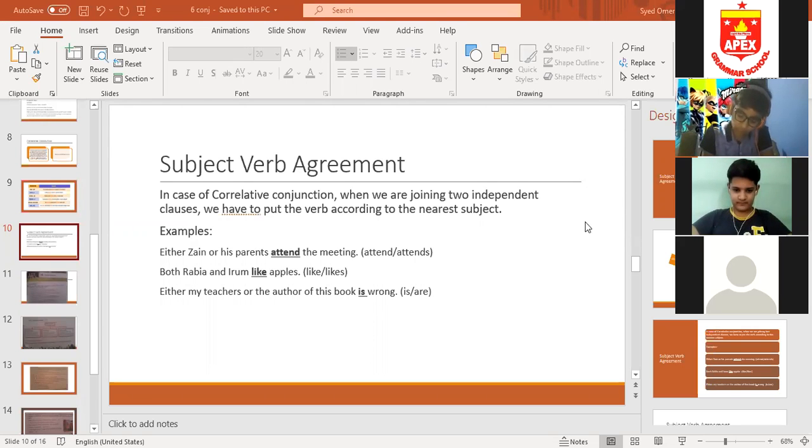Okay. Now the last one, subordinating conjunction. Those students who have already answered, I'm not asking them, I'm asking the other students. What are the subordinating conjunctions? Who will tell me?